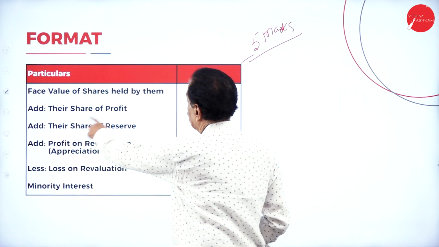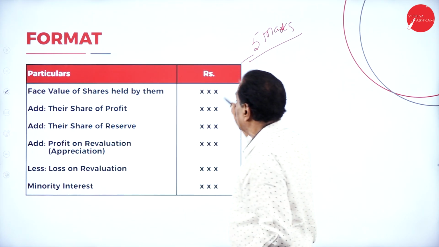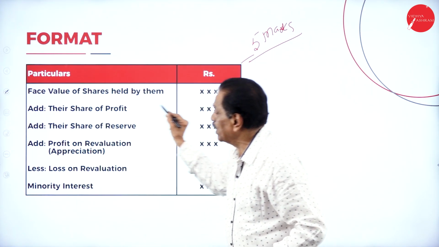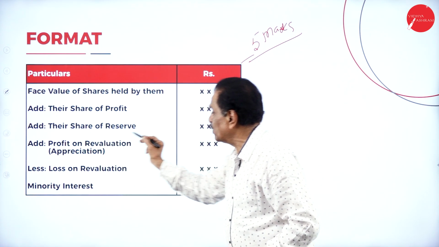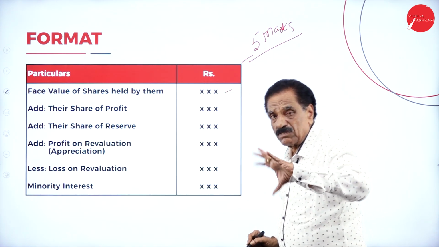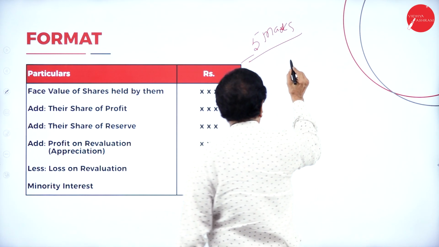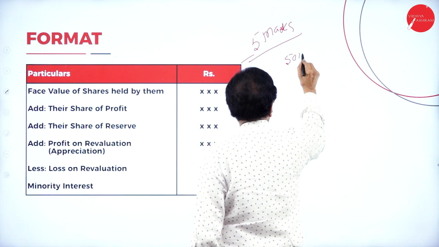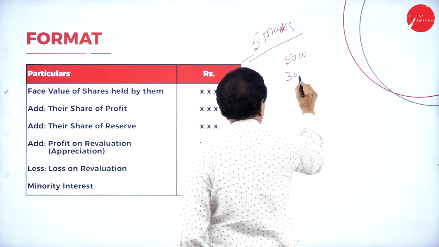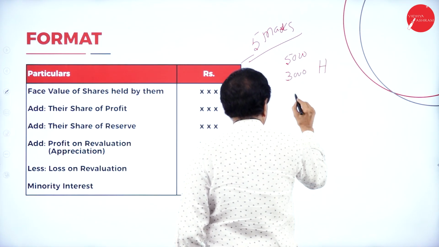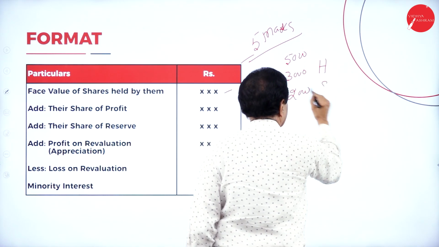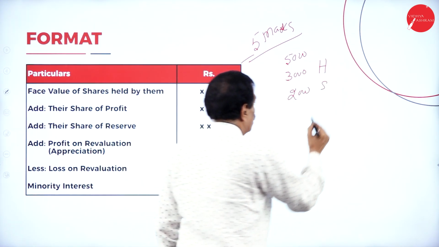See, the face value of the shares held by them, the minority, add their share of profit, add their share of reserve. Assume that the company has 5,000 shares, 3,000 acquired by H Limited, and the balance 2,000 goes to the minority, and the share value is rupees 100.